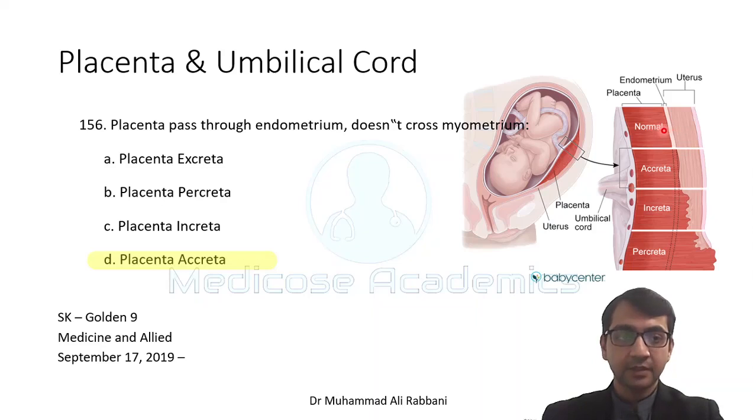The placenta is not going through and through the endometrium, but if the placenta goes all the way through the endometrium and touches the myometrium, that is known as placenta accreta. If this invades the muscle layer, that is known as increta. If it passes through the muscle layer all the way to the outside, that is known as percreta.